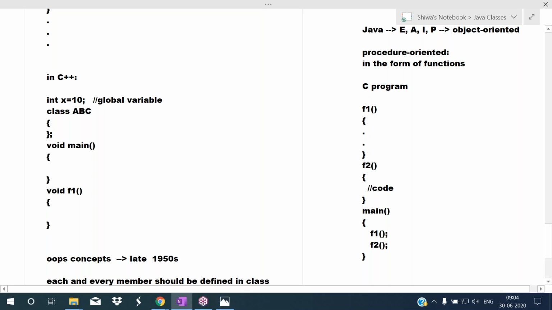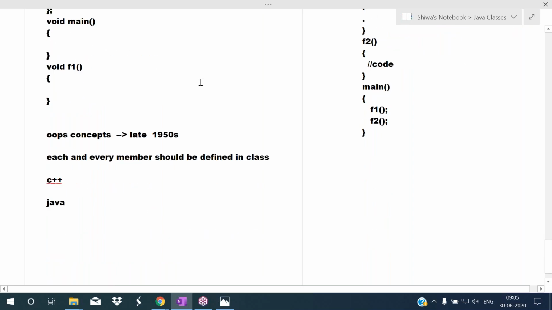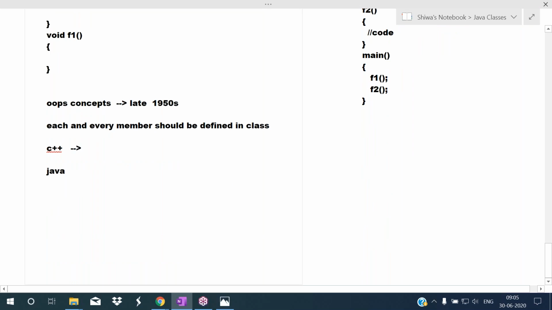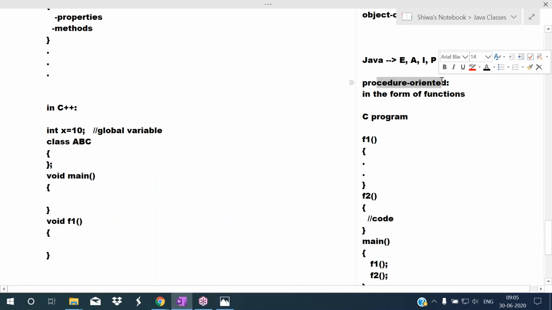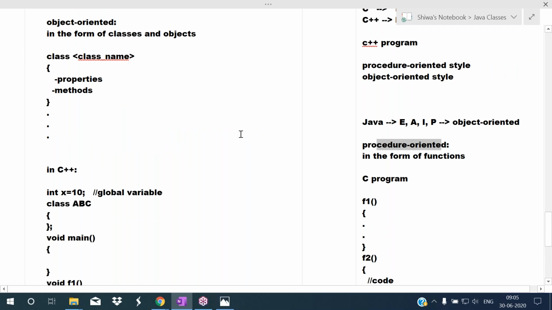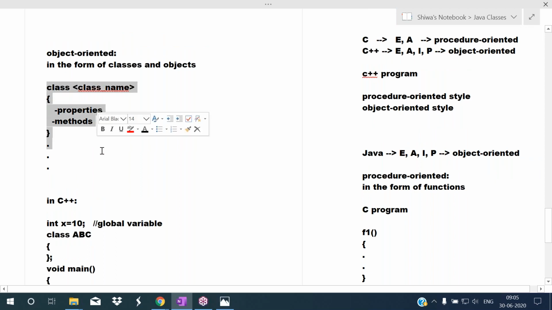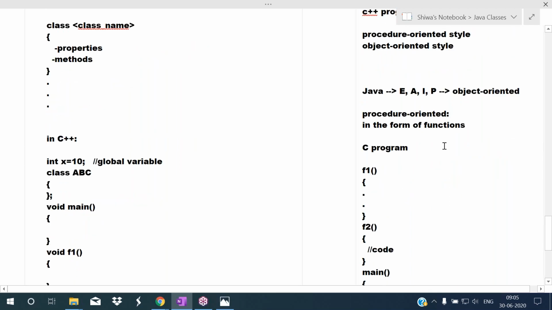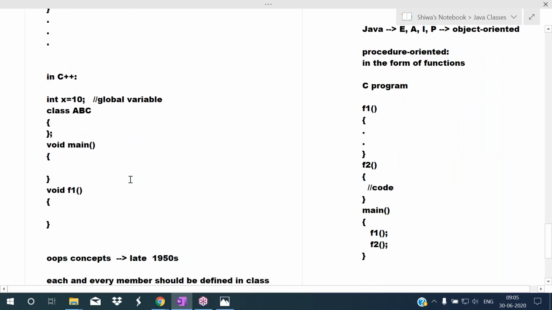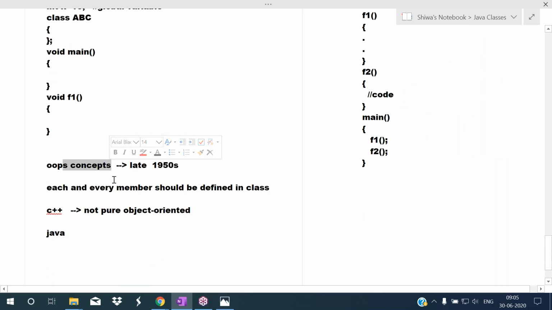That's why C++ is not pure object oriented. This is a very important interview question: why is C++ not pure object oriented? Because a C++ program we can write in two styles. One is procedure oriented style and another one is object oriented style. Procedure oriented style means we write in the form of functions. Object oriented style means we write in the form of classes. We can write a C++ program in the form of functions as well as in the form of classes. So as per object oriented programming standards, each and every member should be inside of a class.